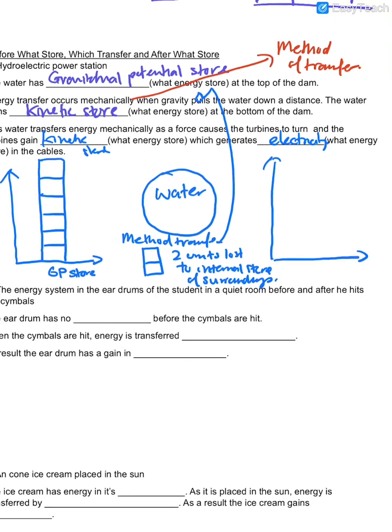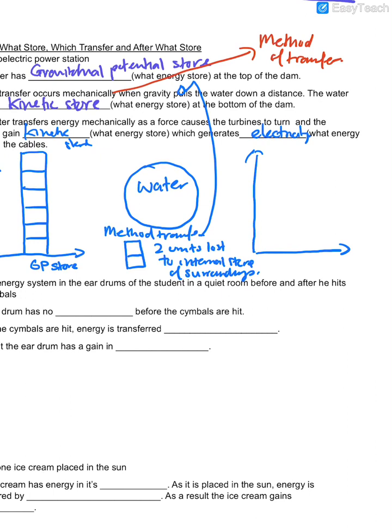So over here in the end is our electrical energy or electrical store. How many units should I draw? I started with 6, 2 was lost, so here must be 4. Correct. Okay, so that's the idea of the LOL diagram. Got it? So it's the before, the after, and O is the object. What is the object? And then anything lost to surroundings.